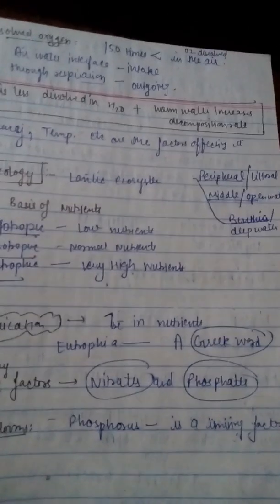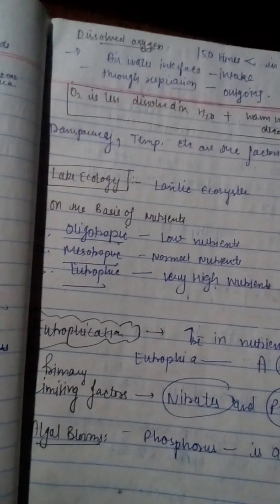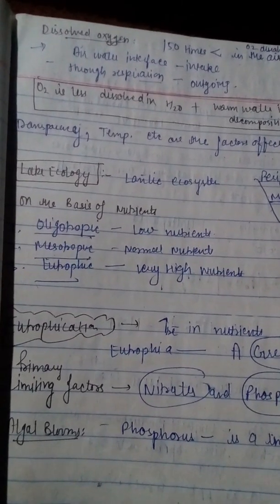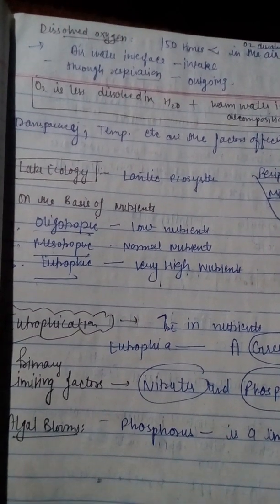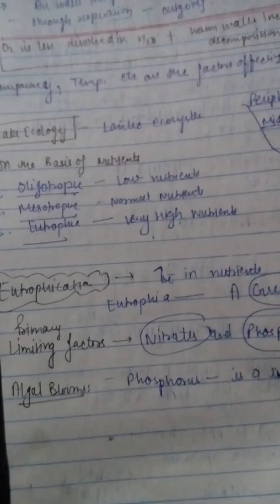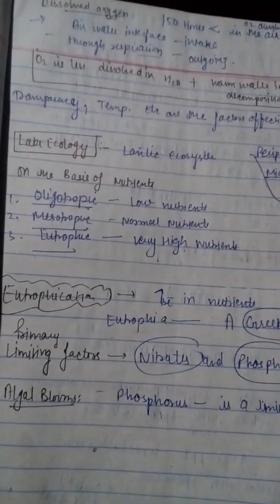Then, on the basis of the nutrients, these lakes are divided into three categories: oligotrophic, very low nutrients; mesotrophic, normal nutrients; and eutrophic, very high nutrients. What is actually the eutrophication? This is a richness in the nutrition in the water body. So, eutrophy is a Greek word.